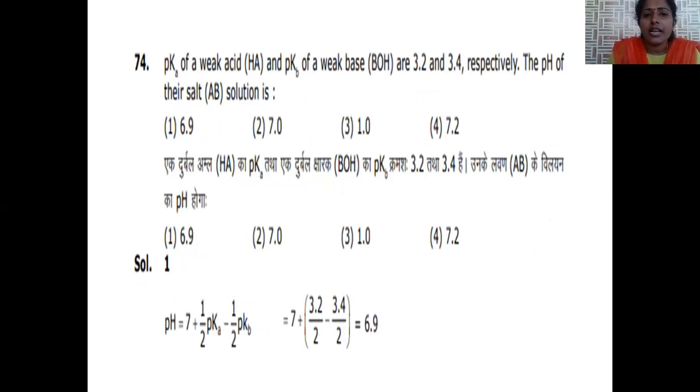The pKa of a weak acid and pKb of a weak base are 3.2 and 3.4 respectively. What will be the pH of their salt solution? In order to calculate the pH of the solution, the formula is 7 plus half into pKa minus half into pKb. So in order to calculate the pH value of a weak acid and weak base salt, the formula is 7 plus half into pKa minus half